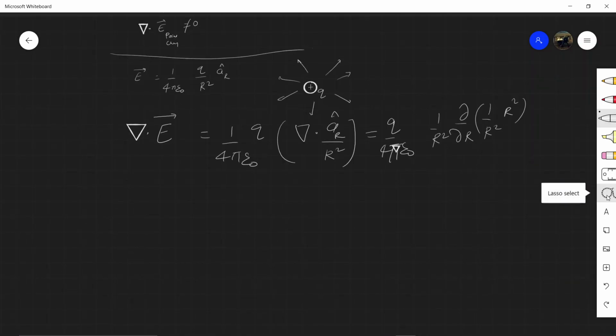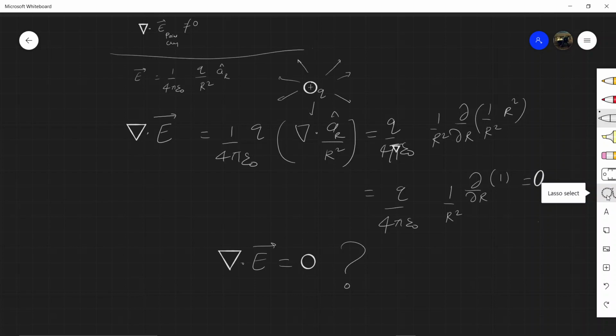So as you see here, this partial differentiation of 1 will make this divergence 0. So we see that by taking divergence simply, it will become 0.